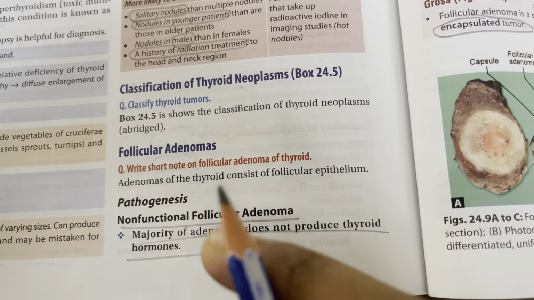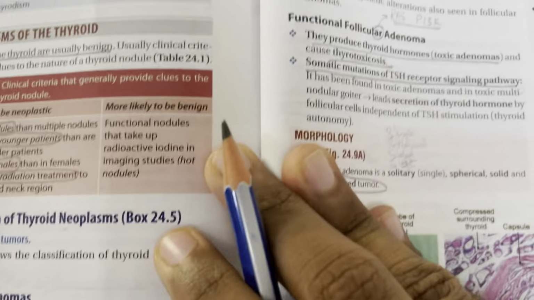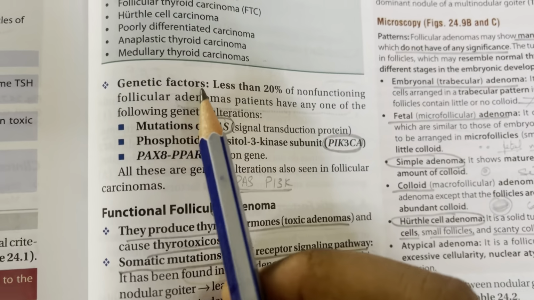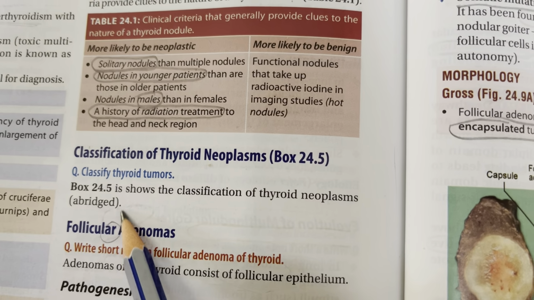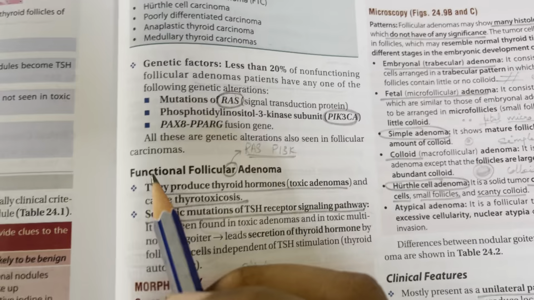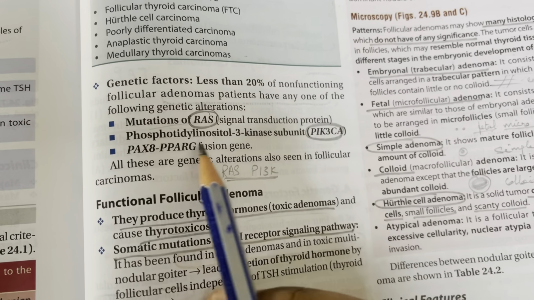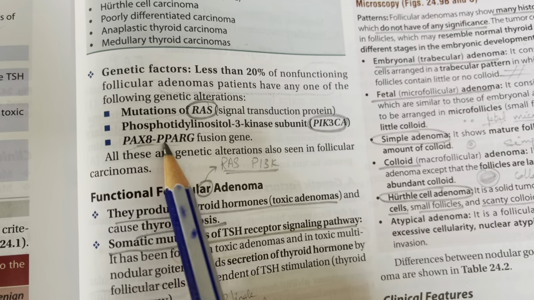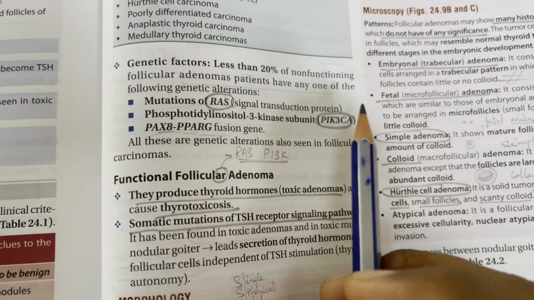So pathogenesis, you have non-functional and functional. Majority of the adenomas do not produce thyroid hormones and are hence non-functional. So genetic factors, obviously, see follicular, right? So AR, reverse it, you get RA, so RAS. So mutations of RAS are common, and also PI3K CA mutations, and also PAX8 PPARG fusion gene. So all these are genetic alterations also seen in follicular carcinomas.